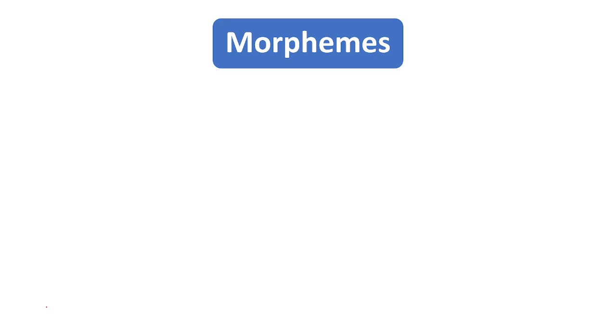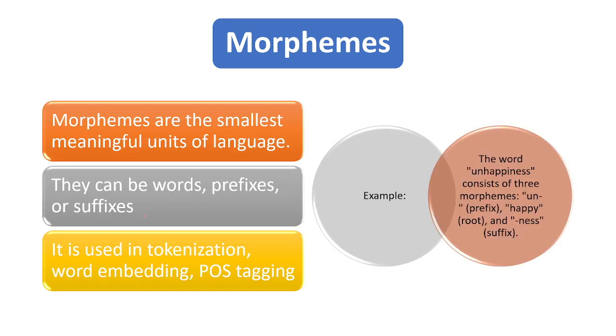Now we will discuss morphemes. Morphemes are the smallest meaningful units of the language. Morphemes consist of words, prefixes, and suffixes. Let's say one example, the word unhappiness. What are the morphemes here? It consists of three morphemes. One is un, that is the prefix. Then happy, this is your root or base word, and ness, this is your suffix.